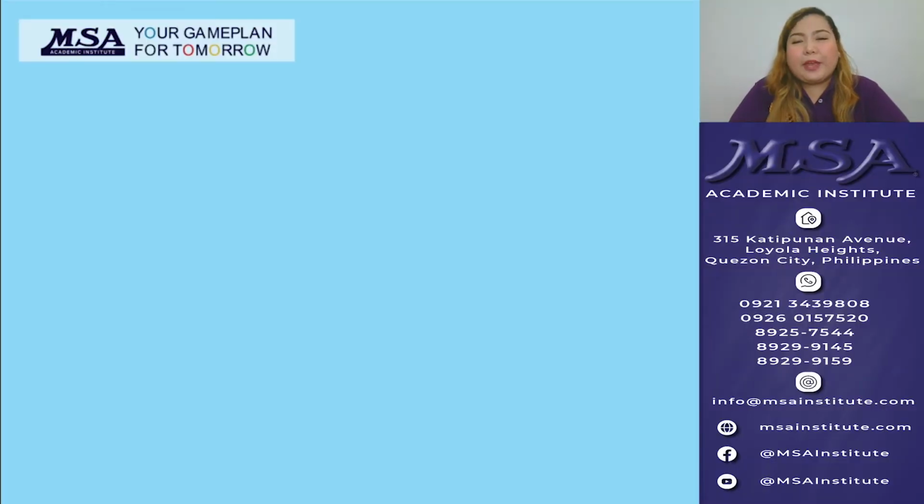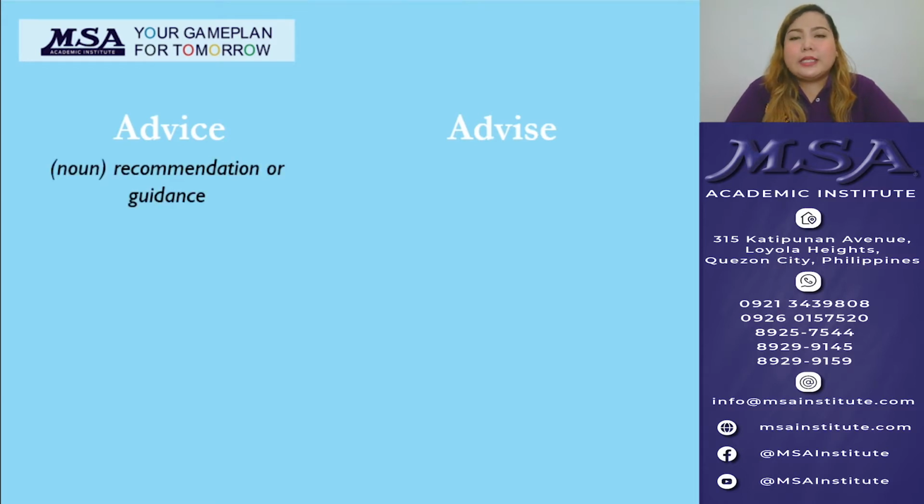For our first pair, we have the words advice with a C and advise with an S. Now, these words are commonly used interchangeably, however, that's wrong. These words have totally different functions and meanings. Advice with a C actually functions as a noun. So this refers to the recommendation or the guidance itself that we provide. On the other hand, advise with an S functions as a verb. So this refers to the action or the act of giving advice.